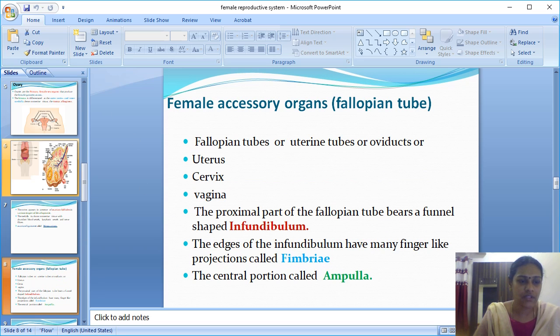So we have seen till now the ovary is a primary sexual organ. Next I told you the primary organ of the female is the ovary. The accessory organs are the fallopian tube or the uterine tube or the oviducts, and the uterus, cervix and vagina. So all these things are there. Okay, first we'll see the fallopian tube.